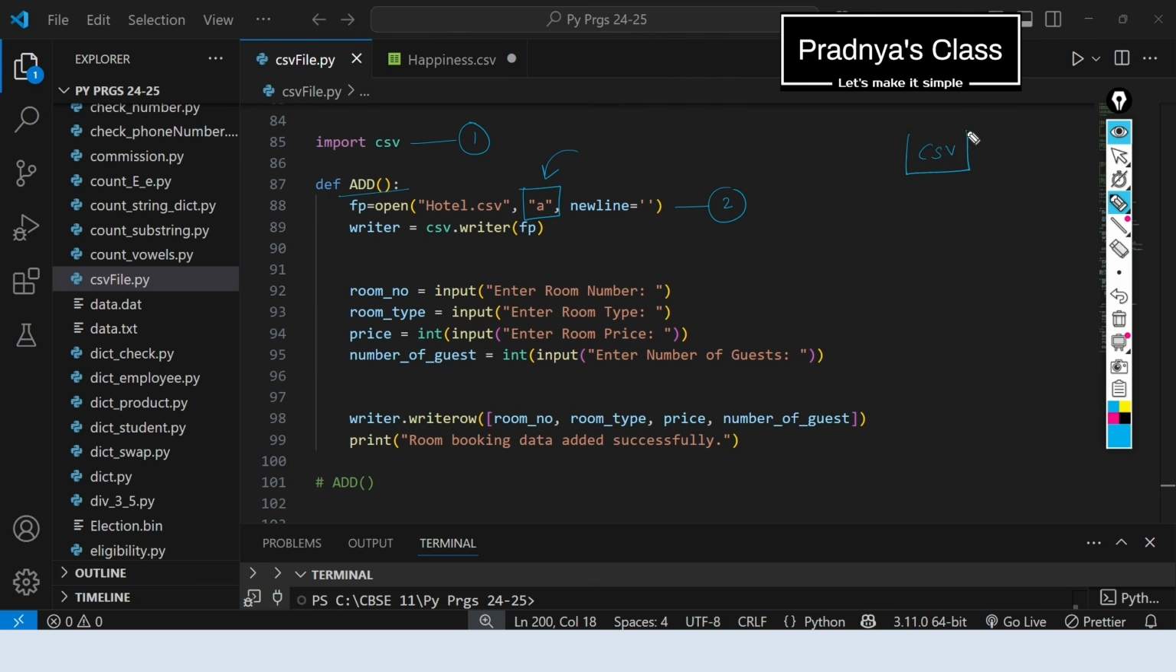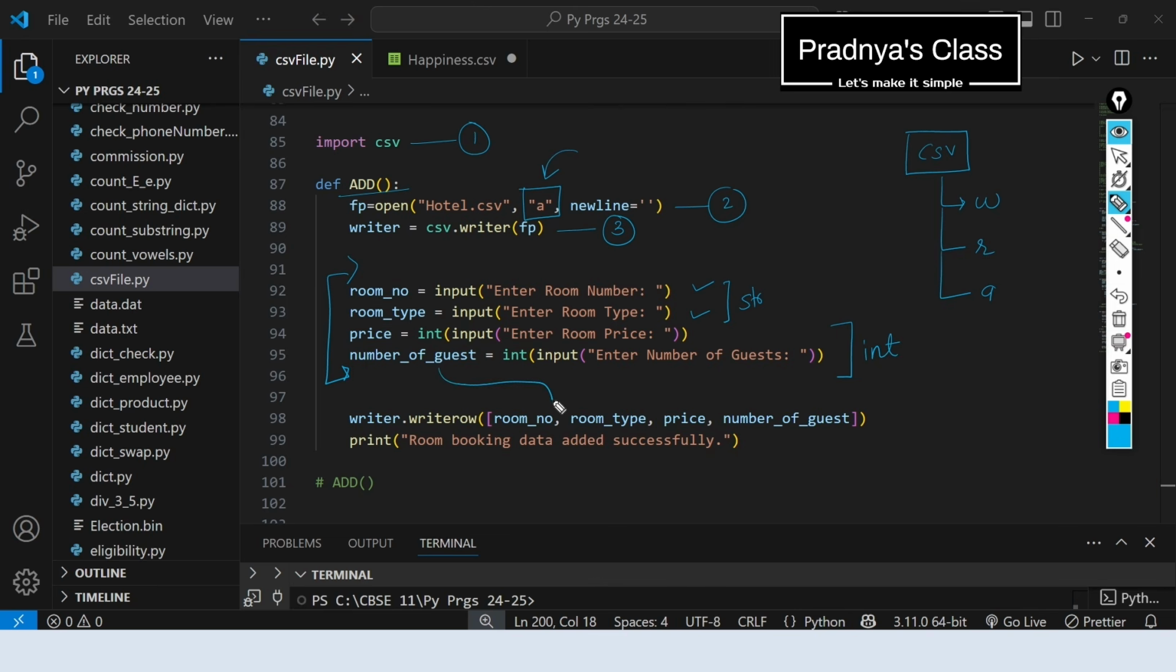CSV file is a type of text file. That's why the modes will be the same. W mode is used for writing, R is used for reading and A is used for appending data to the file. The third task is to create the writer object. Now let's input details of the room: room number, room type, price and number of guests. Room number and room type are of string type, that's why we are not applying any function on them. Whereas price and number of guests are of integer type, that's why we have added the integer function.